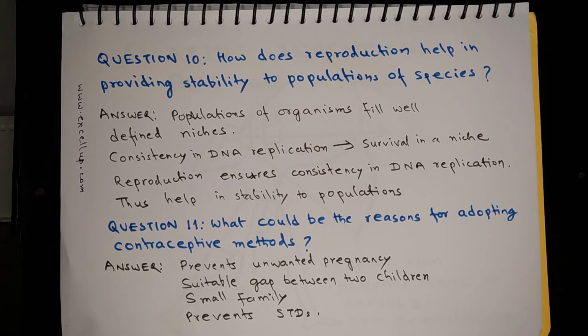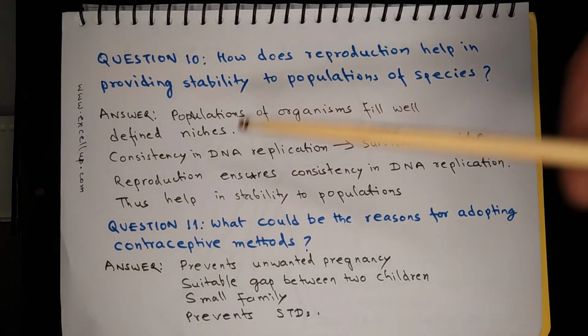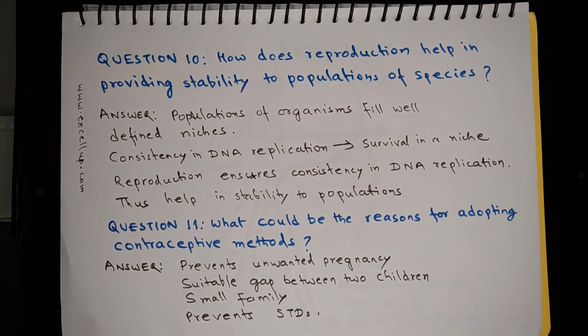Now this consistency is ensured by reproduction, and that is why generation after generation the population of a particular species continues to survive and thrive in a particular ecosystem, that is its niche. And that is how reproduction helps in providing stability to populations.